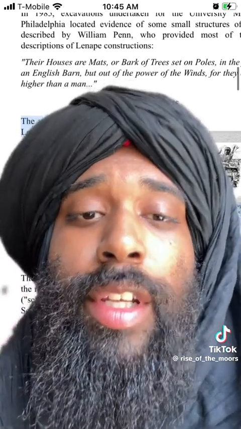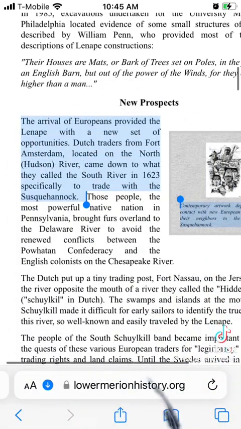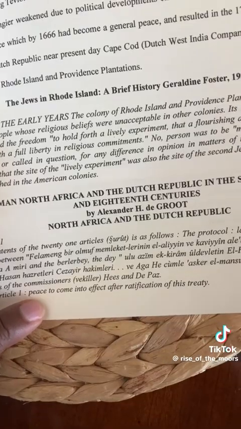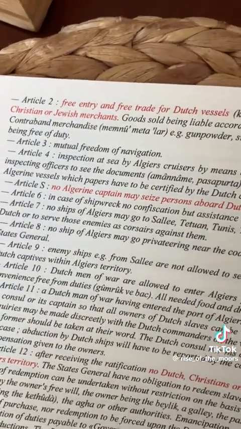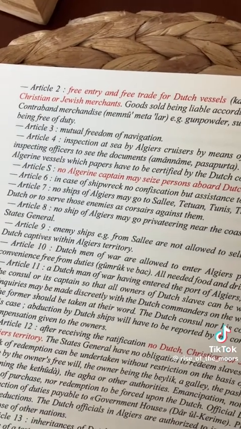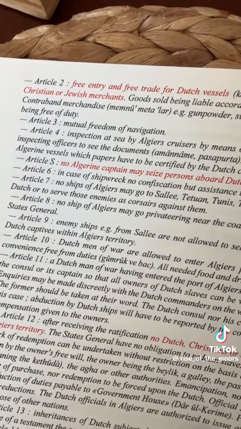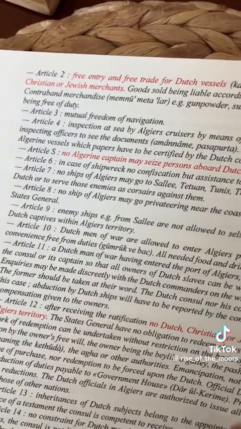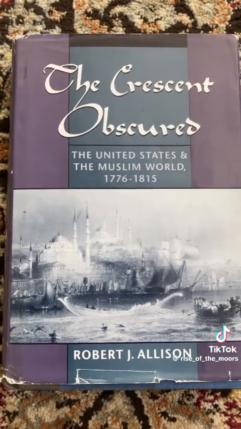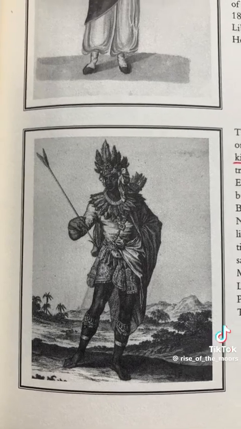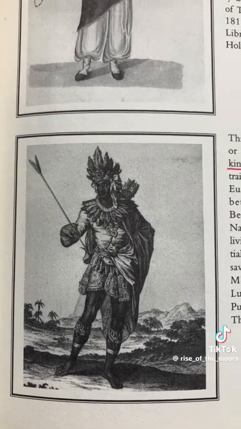Which brings us to this point right here, that when the Dutch entered into trade agreements, the Dutch fur trade, with the Lenape Indians, who we know that they're Moors, they first entered into a treaty with the Sultan of Morocco. And here's the treaty right here, which allowed the Dutch to have free trade in Morocco. They disguise it as a Lenape Indian treaty, but notice how the Delaware government admitted that the Lenapes are who? Moors.